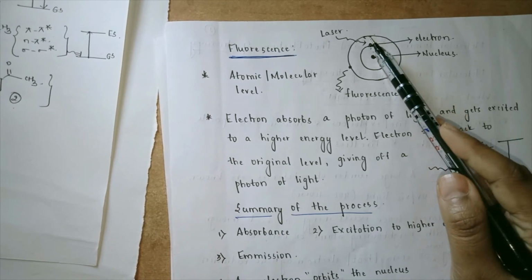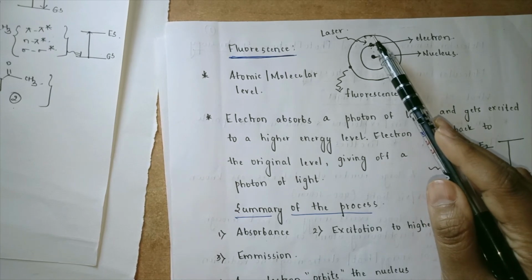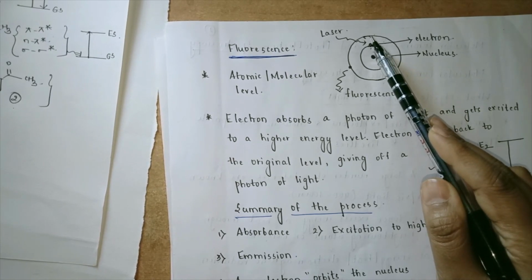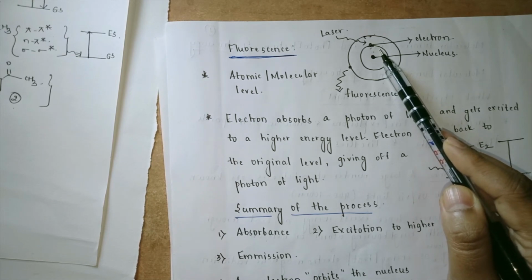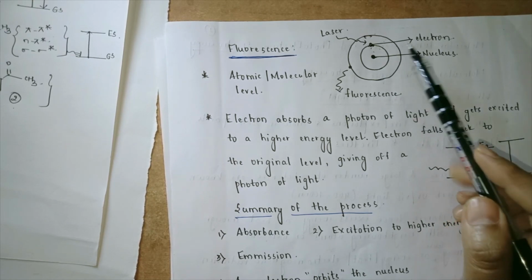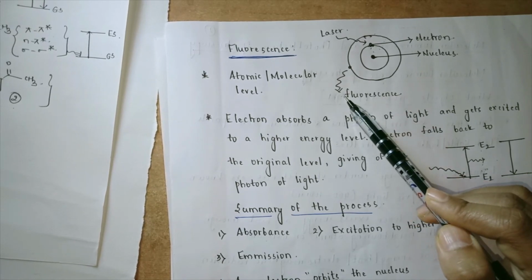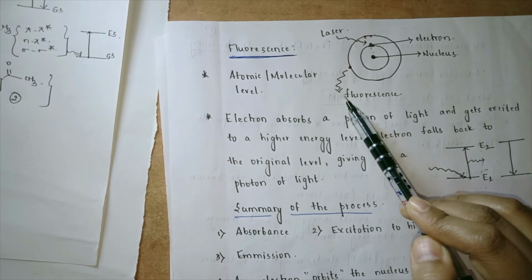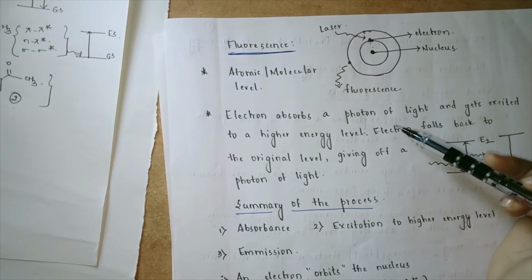Once it jumps to a higher energy level, can it stay there? No, because it is an excited state. So let us say that this excited state has to return back to its original orbit. While returning back, there is an emission of some photon. Now this particular photon, if it has a lower energy and longer wavelength, this phenomenon is called a fluorescence phenomenon. Now how is this happening?